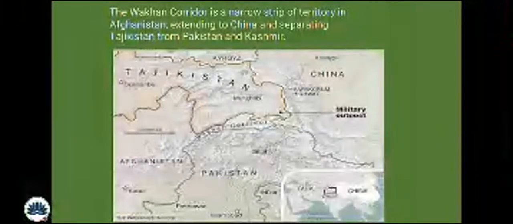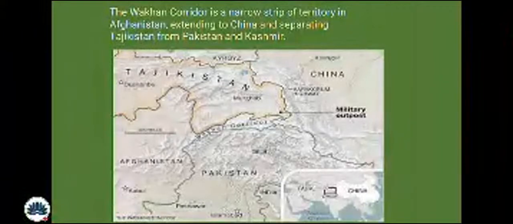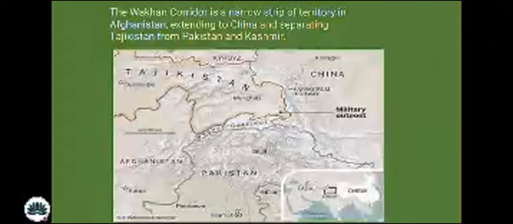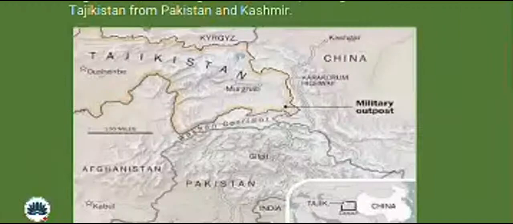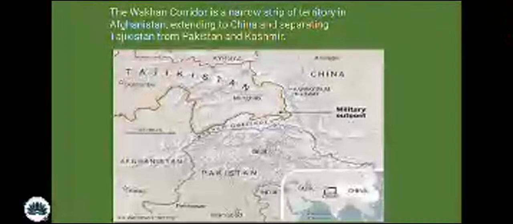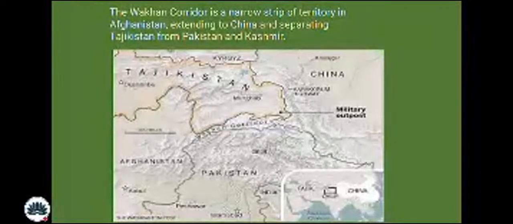The Wakhan Corridor is a narrow strip of territory in Afghanistan extending to China and separating Tajikistan from Pakistan and Kashmir. Alright, so now you can see here is the Wakhan Corridor. This is the location of the Wakhan Corridor. It is essential for you to also identify the locations on the map. This is what geography is basically.